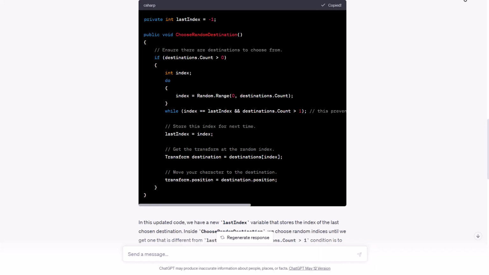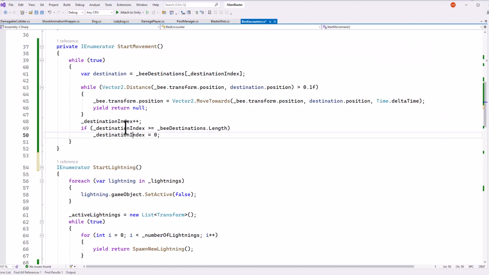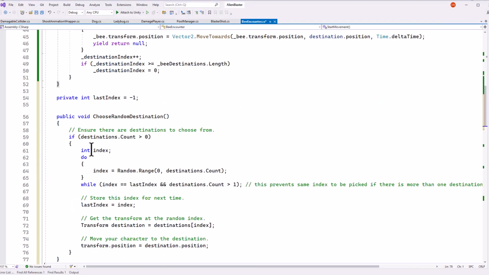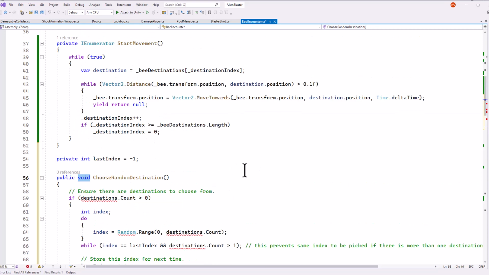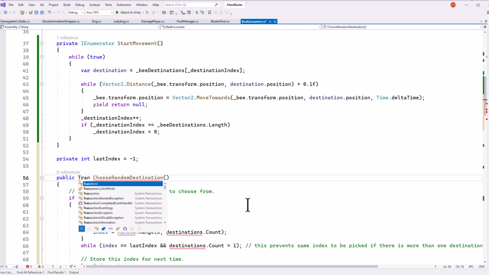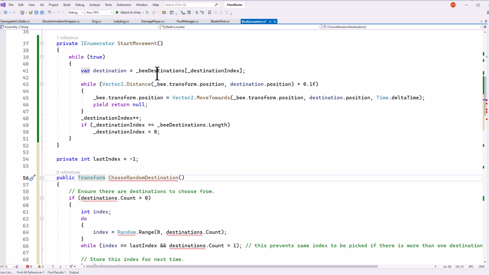I'll hit copy code. We'll jump back into Visual Studio, and right below my start movement method, I'm just going to paste in this ChooseRandomDestination, and I'm going to make it do a couple things. First, I don't want it to return void. I want it to return back the actual destination. So right now I get back a destination that's a transform. Let's just return back that same type. So we'll get a transform from our ChooseRandomDestination.